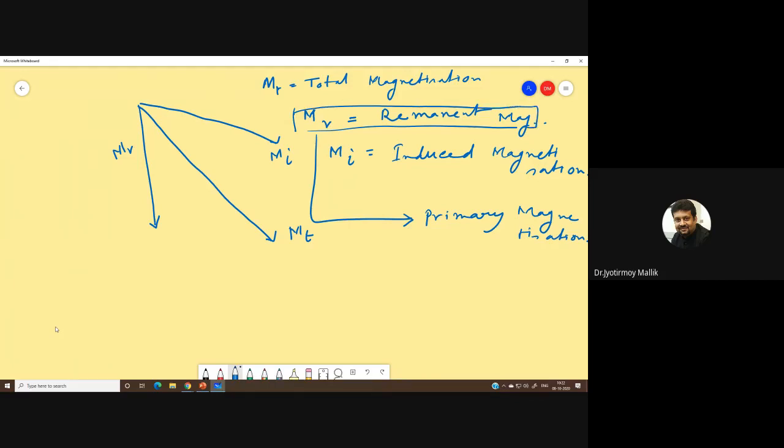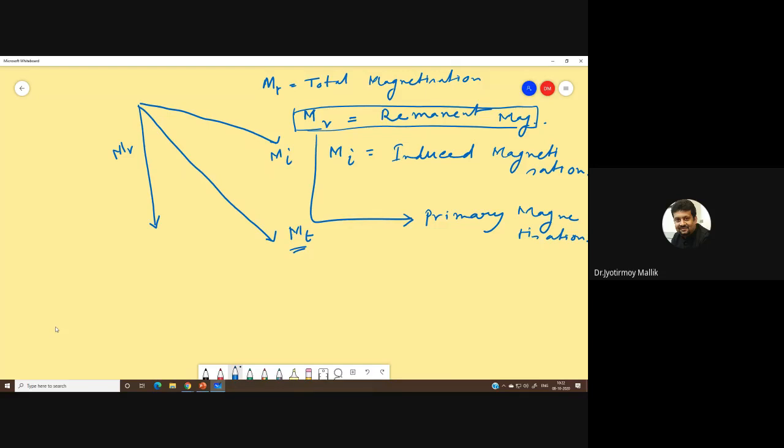That's the magnetization acquired by a rock during its formation. And then it stays there for billions of years, and then you discover that rock today and measure its total magnetization, which is MT.